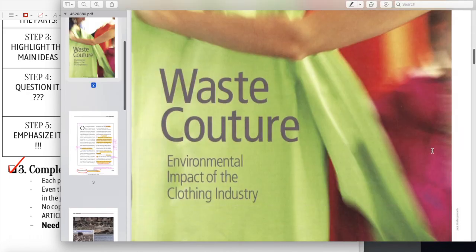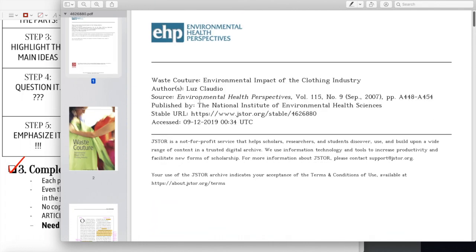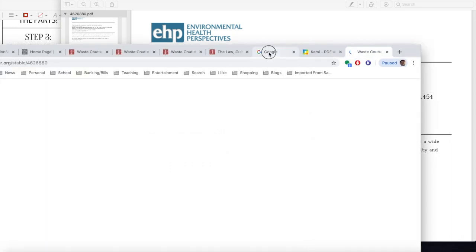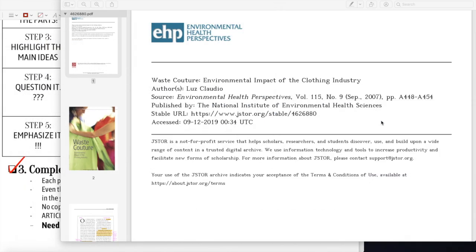And I also noticed that the article is, let's see, written by Luz Claudio, and it's in a source called Environmental Health Perspectives, Volume 115, number 9. So this is a really credible source. It is a government agency, the National Institute of Environmental Health Sciences. So I know that this is in that third column of credibility. It is probably the best type of source that I can find.